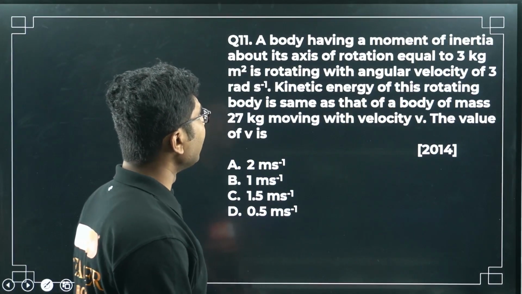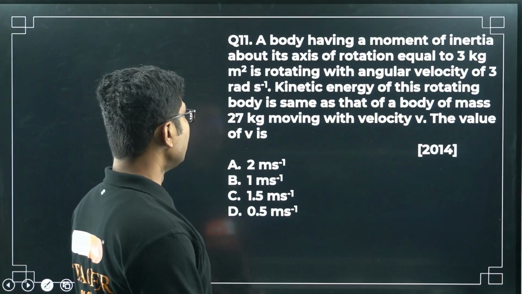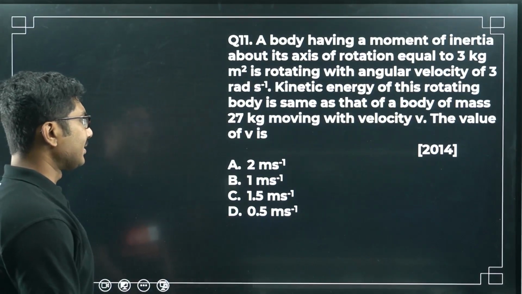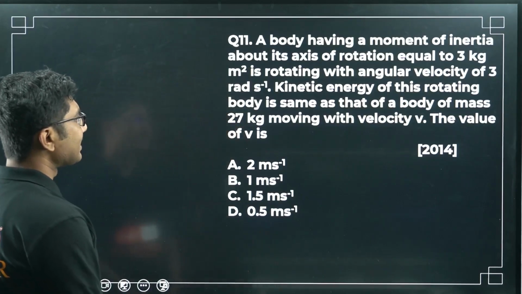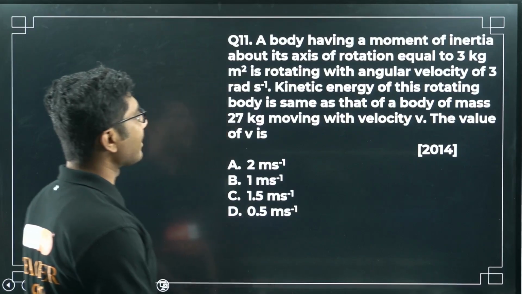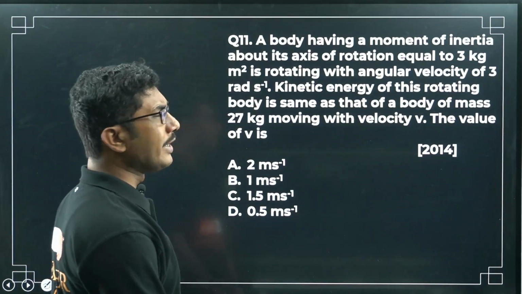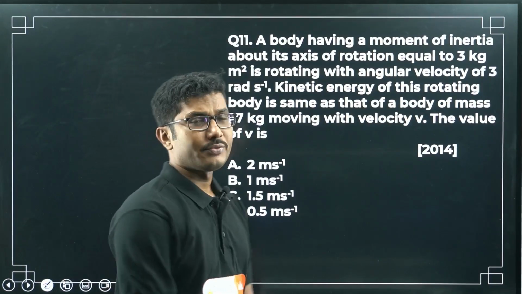A body having moment of inertia about its axis of rotation equal to 3 kg meter square is rotating with an angular velocity of 3 radian per second. The kinetic energy of this rotating body is the same as that of a body of mass 27 kilogram moving with velocity v. The value of v is.